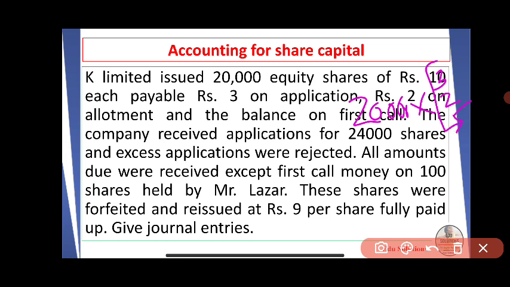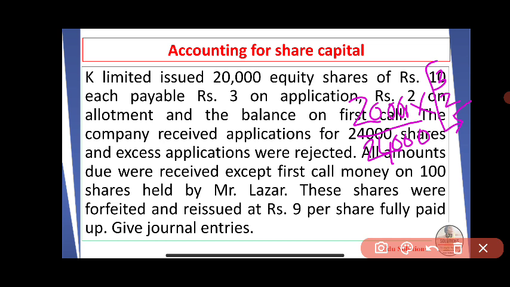The company received applications for 24,000 shares. Out of this, the company has issued only 20,000 shares, so excess applications were rejected. We have only 20,000 shares, but the company received applications for 24,000 shares. So excess applications were refunded, that is, application money for 4,000 shares were refunded.